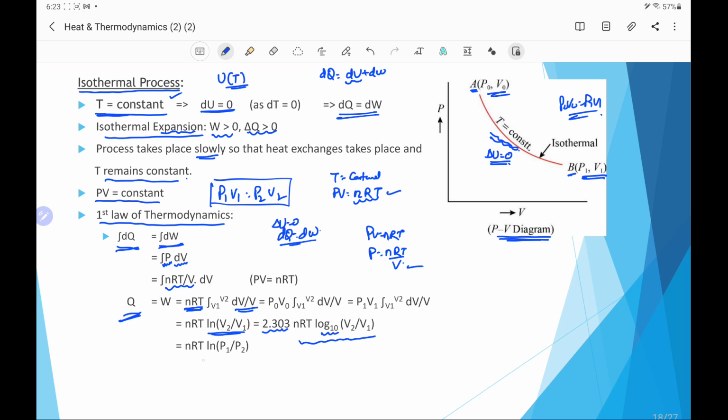And in terms of pressure, because P1 V1 equal to P2 V2, we can write that V2 by V1 is equal to P1 by P2. So if we replace this V2 by V1, we will get nRT ln P1 by P2, or we can also write it as 2.303 nRT log base 10 P1 by P2. So this is the heat in the isothermal process.